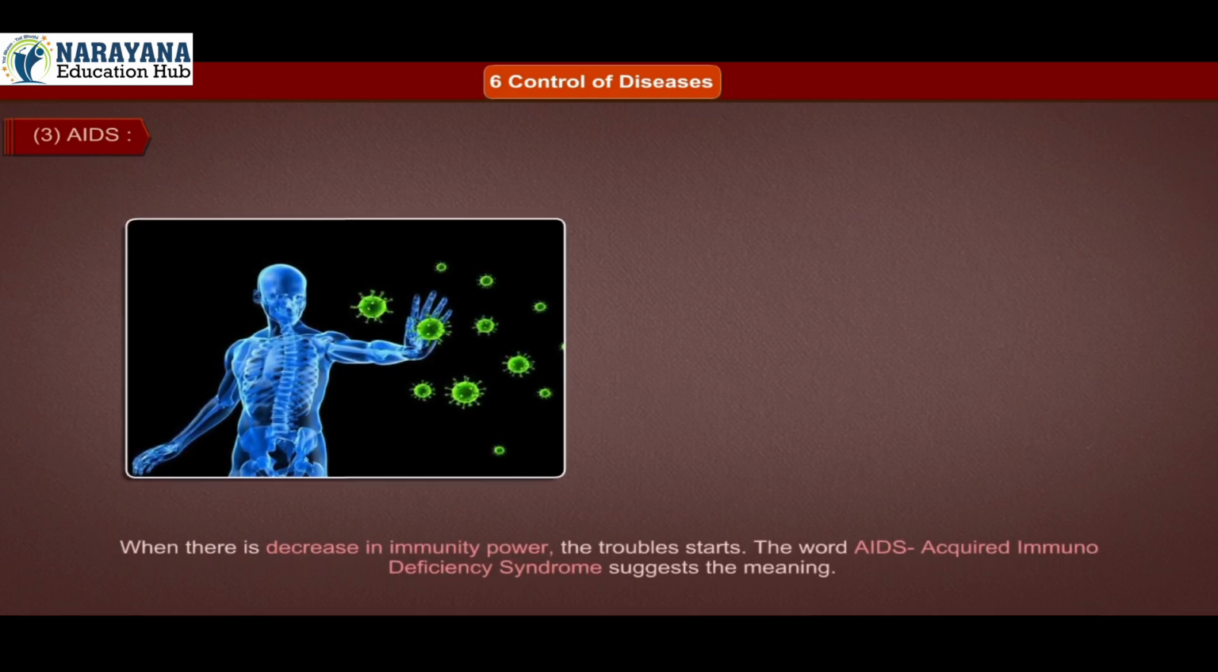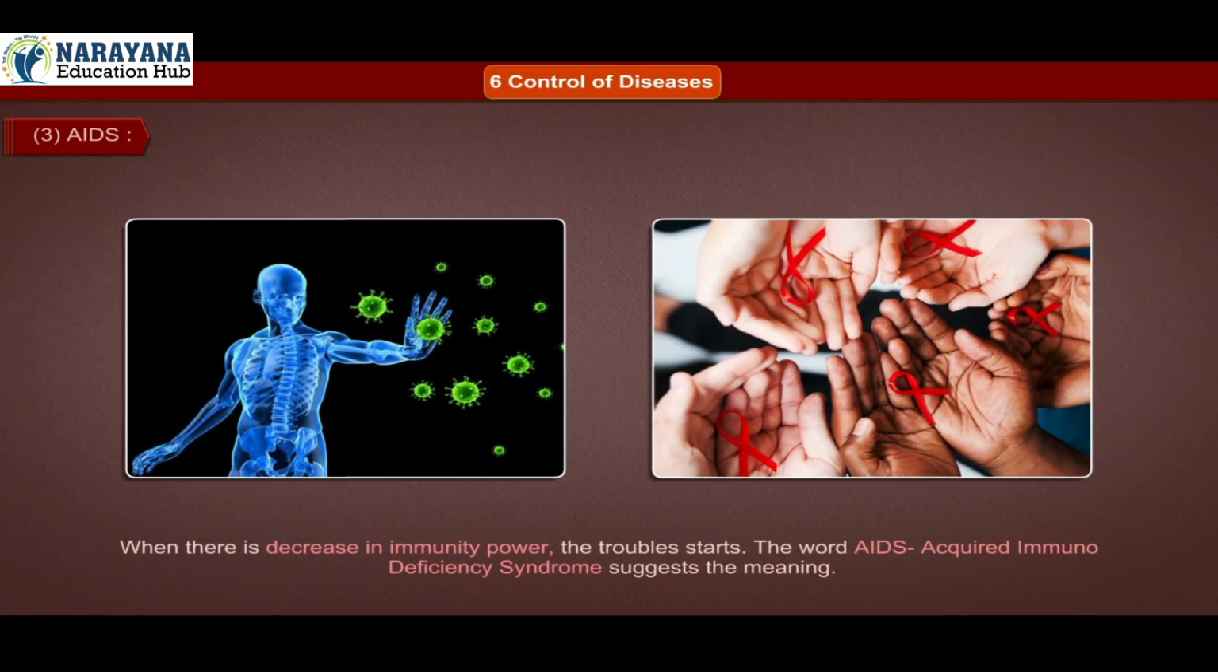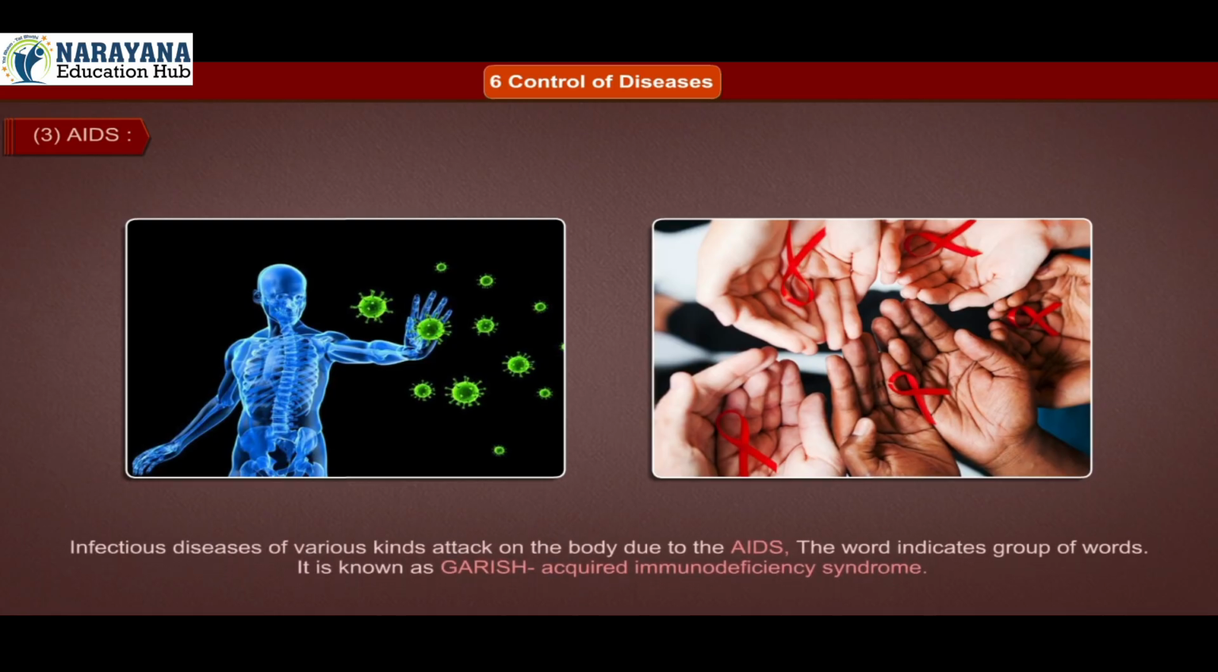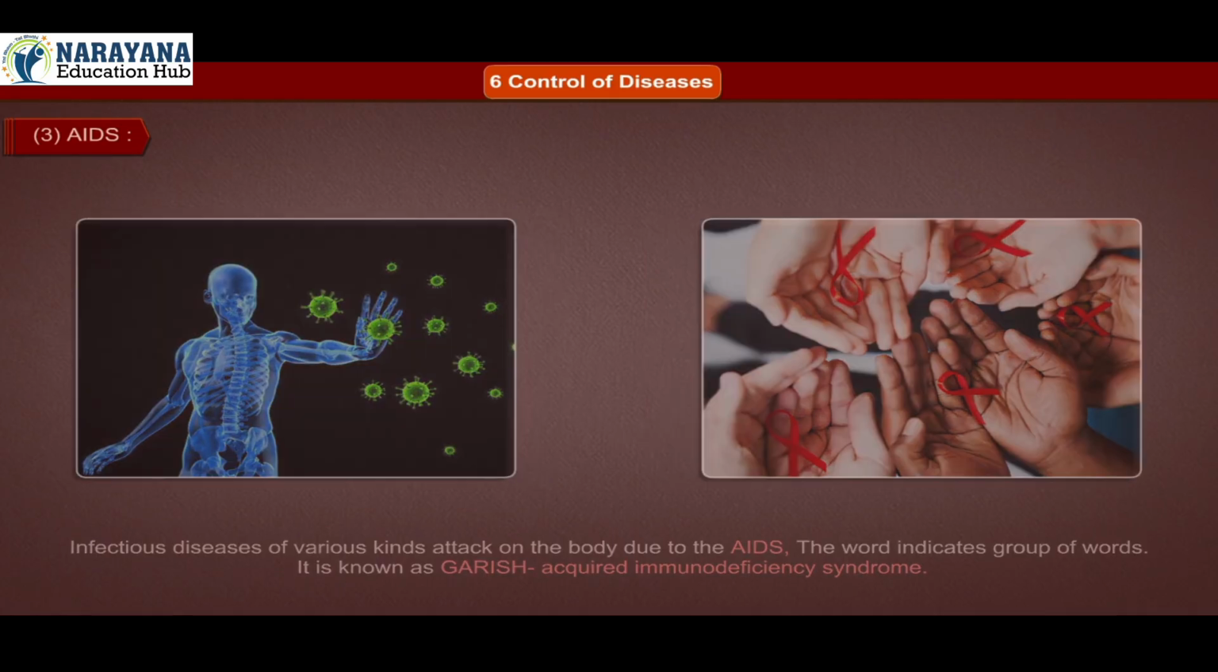3. AIDS. When there is a decrease in immunity power, the trouble starts. The word AIDS, acquired immunodeficiency syndrome, suggests the meaning. Infectious diseases of various kinds attack the body due to AIDS. The word indicates a group of words. It is known as AIDS, acquired immunodeficiency syndrome.